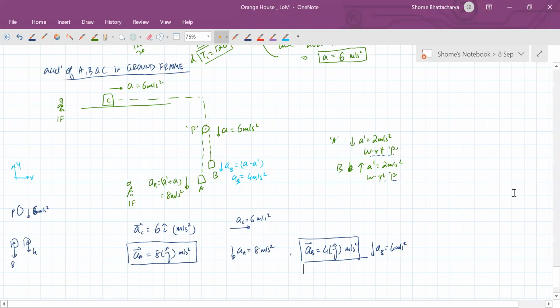Yeah, exactly. Acceleration of A is minus 8 j cap. It's 8 into minus j cap. That's the same thing. Yes, Varun, these two are clear. The acceleration of A and acceleration of B.